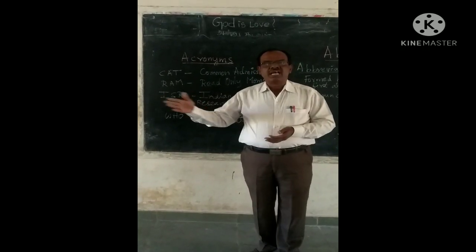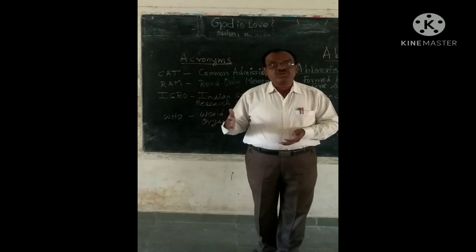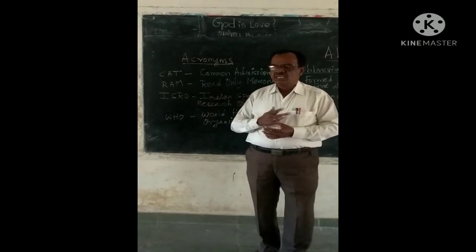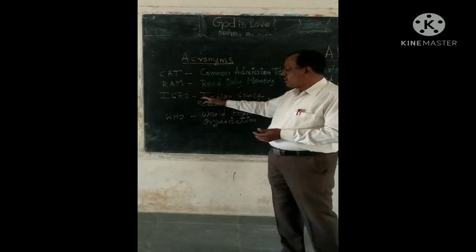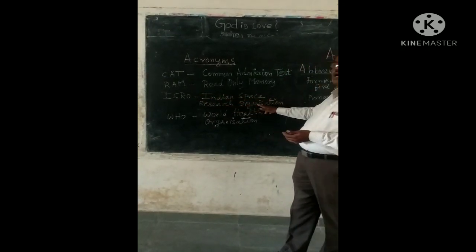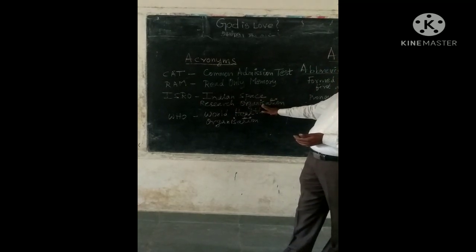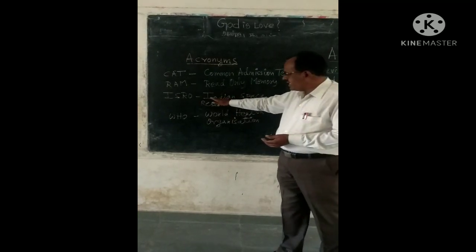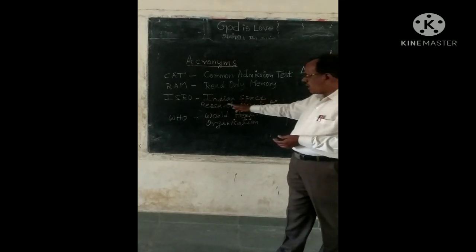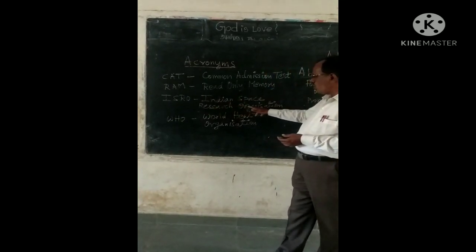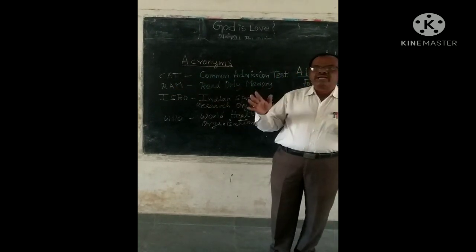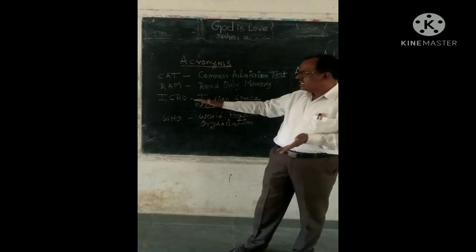ISRO. This can be pronounced as ISRO. What does ISRO stand for? It stands for Indian Space Research Organization. Again, I is taken from Indian, S from Space, R from Research, and O from Organization. All these four alphabets join to form the new word ISRO.